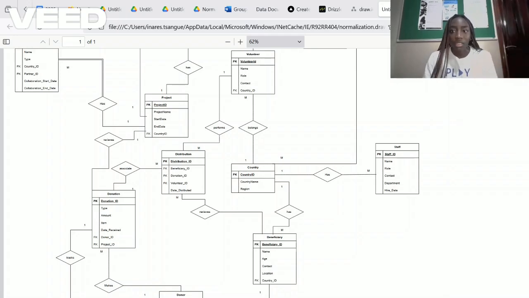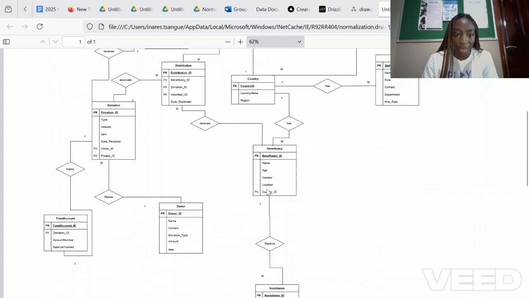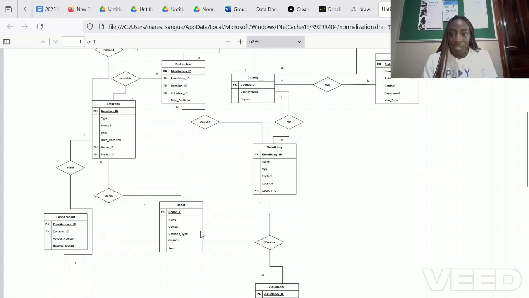I'll be explaining the normalization process we applied to the original database project diagram. First, we noticed that in the original design, there were redundancies, such as donor information containing donation details like the type, amount, and dates received. In normalization, we separated these into a new donation table, linking the donations back to the donors through foreign keys. This keeps each table focused on one concept, which follows the first normal form.